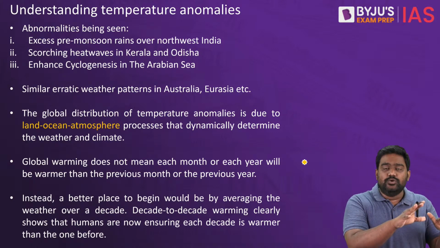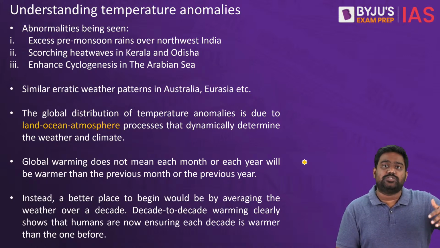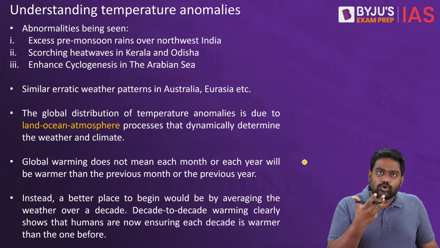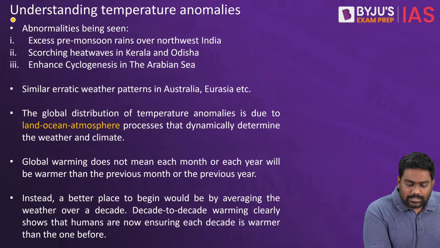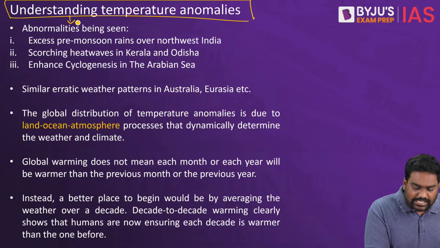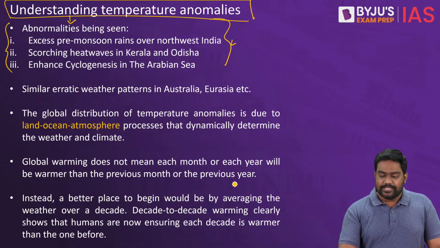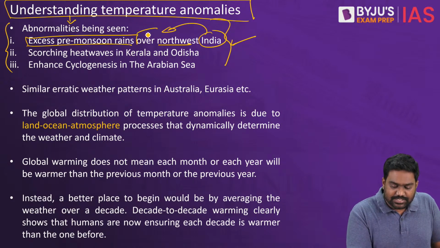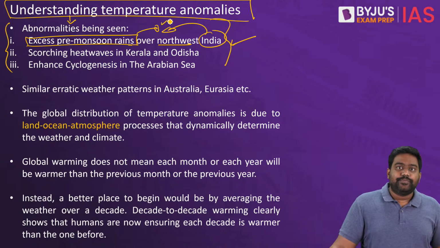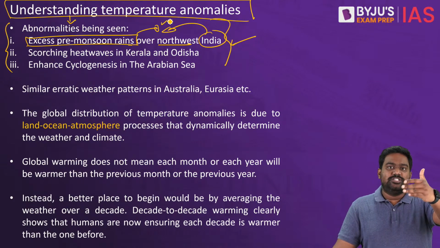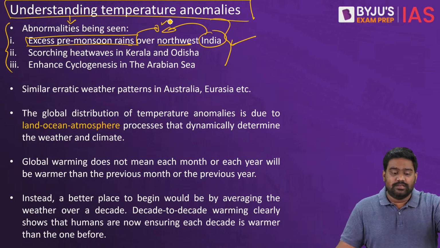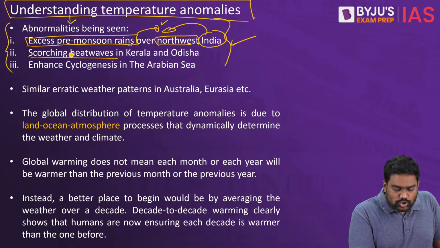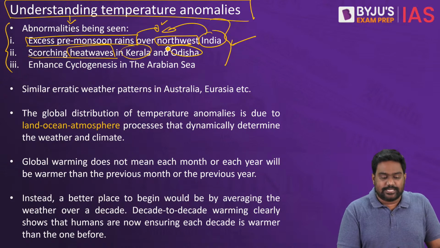So the moment you read news such as this was the hottest year, this was the hottest month, don't panic. At the same time, don't take it very lightly. You need to understand the context in which the report is coming out. Of course, global weather and climatic patterns are reporting a lot of abnormality. Within India, for example, the northwest region has been receiving excess rains for at least the last 10 years. The parts of Punjab towards Jammu and Kashmir, towards Pakistan and Afghanistan, the northwestern part of India, are reporting more rainfall than normal. There are scorching heat waves being reported in Kerala and Odisha.